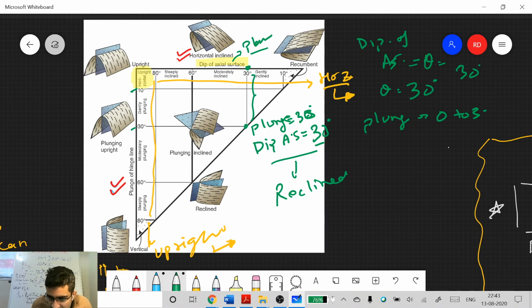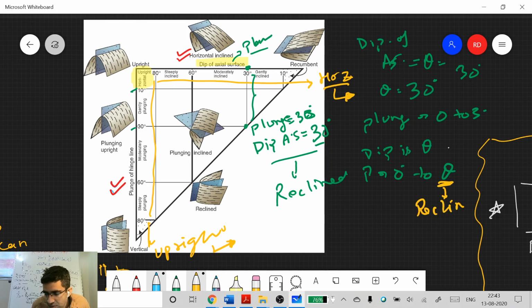So as you see, if dip is theta and your plunge can vary between 0 degrees to theta, and when plunge is also theta, this special kind of fold is known as a reclined fold. Okay, this is a reclined fold. For others we have different definitions.